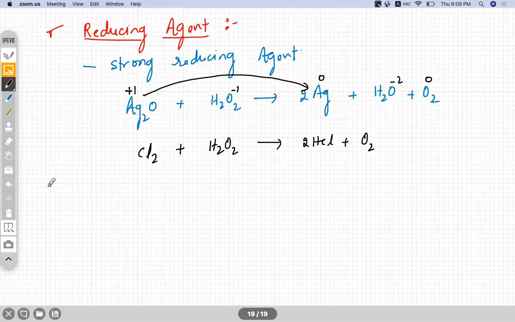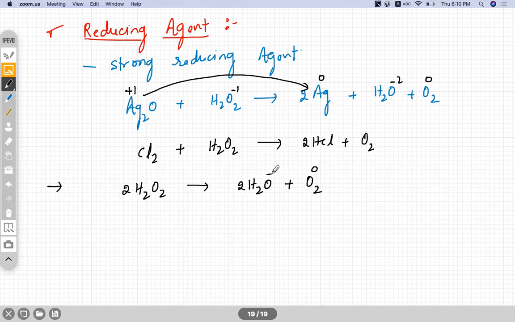Write down the next point. It is unstable in nature and undergoes a disproportionation reaction. That is auto oxidation reduction. 2H2O2 converts into 2H2O and O2. 0, -2, -1.